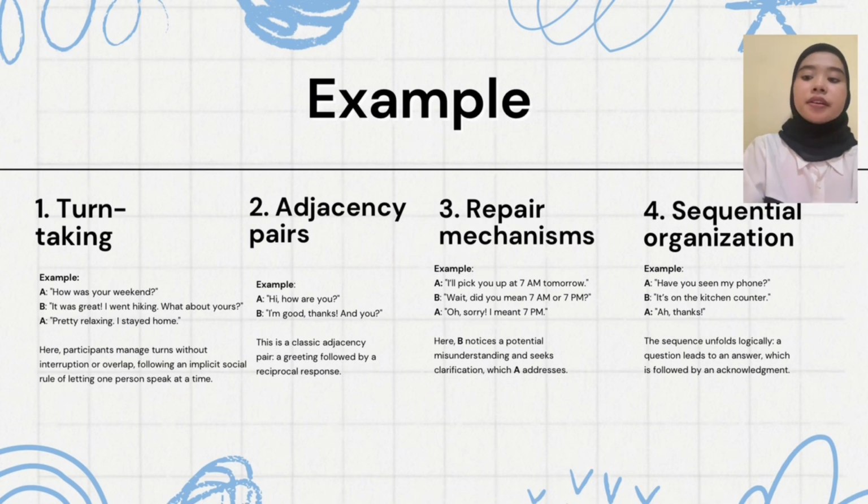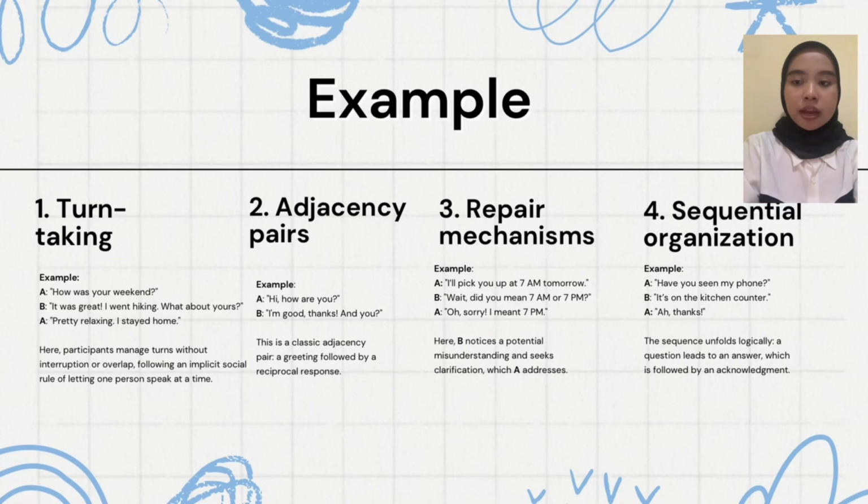And the next is an example of repair mechanism. A: I will pick you up at 7 a.m. tomorrow. B: Wait, did you mean 7 a.m. or 7 p.m.? A: Oh, sorry, I mean 7 p.m. Here, B notices a potential misunderstanding and seeks clarification, which addresses it.